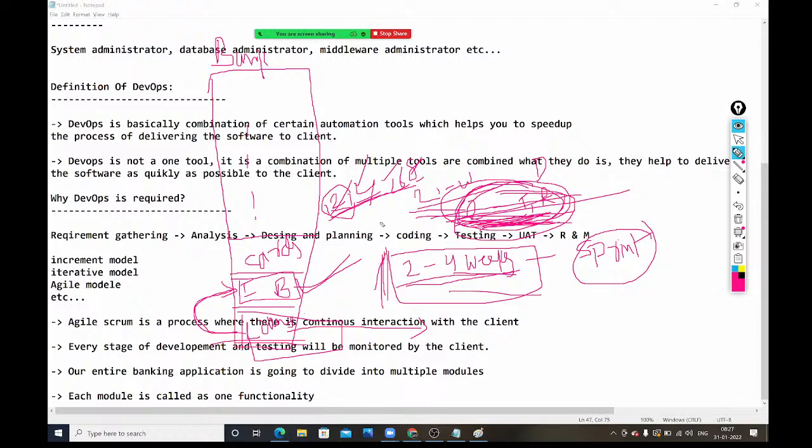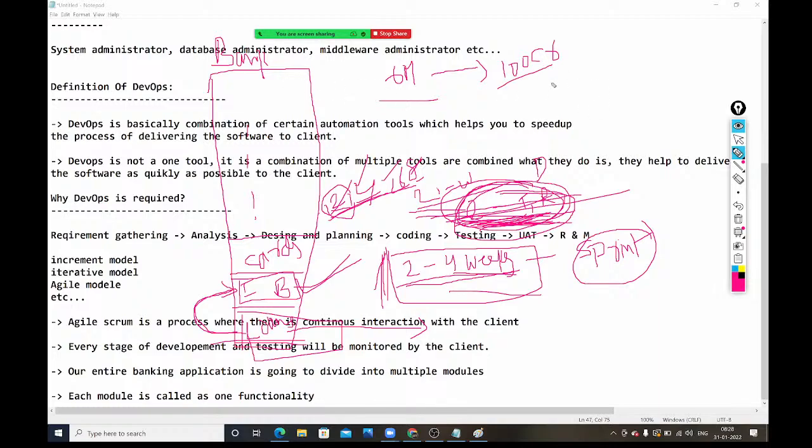See here, observe very carefully. One more point you guys need to focus on and understand here. Whenever the bank people come to this company, the company will tell them that to complete this entire project, we require 6 months of time. And for money, assume they will say 100 crore. To complete this project, they will charge 100 crore, and 6 months of time is required.